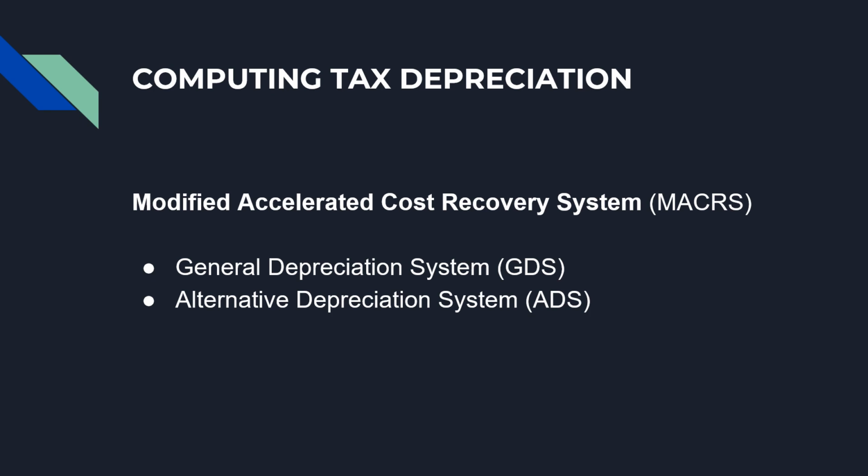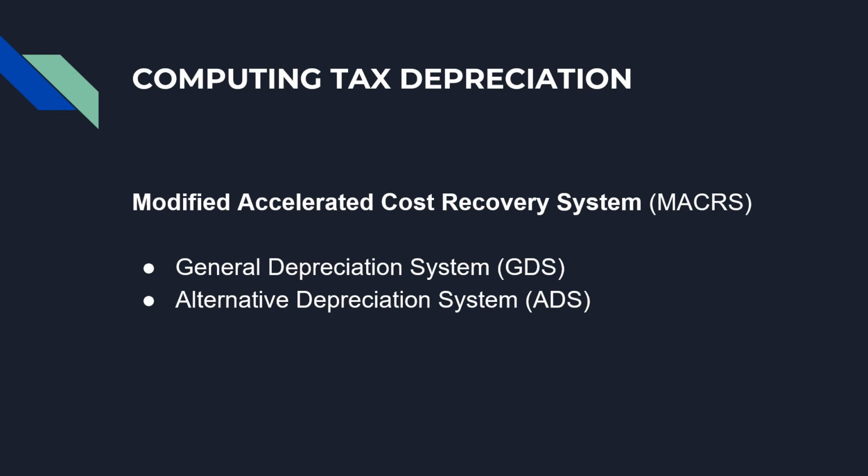Computing tax depreciation. Tax depreciation means depreciation that is computed for tax purposes and is reflected on the applicable tax returns of the organization. The modified accelerated cost recovery system, or MACRS, is currently used to depreciate most business and investment property for tax purposes.